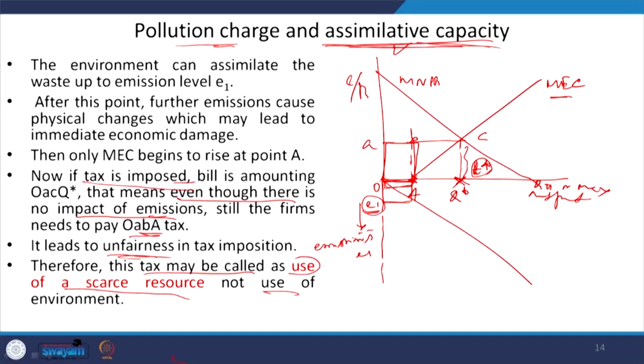So, what we are saying is that at this level of output, the OA level of output and pollution, there is no damage, and from A to Q star level of output and pollution, this is optimal damage. Beyond this, if production is happening between Q star and Q pi or Q max, it is known as non-optimal damage.